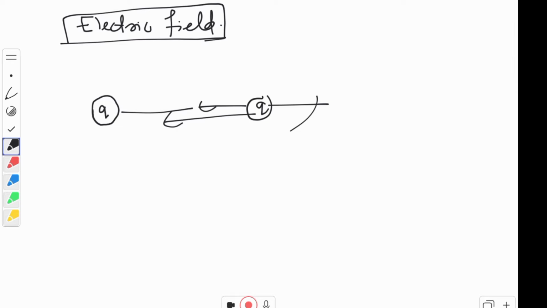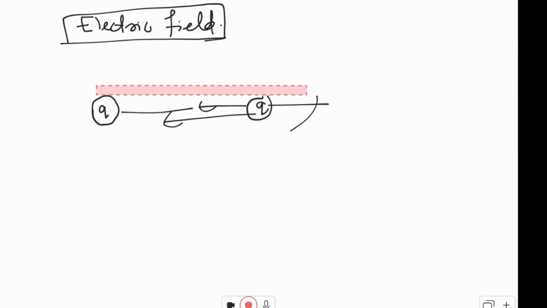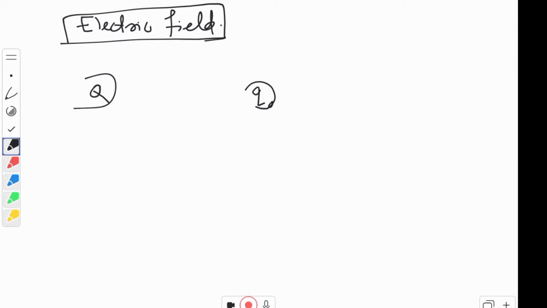Let us see. If I take a charge Q over here and another charge Q naught over here. If I take this Q naught charge miles away from this charge, will it experience any force, children?